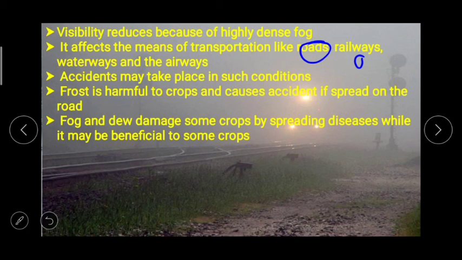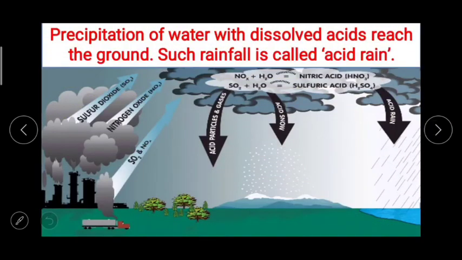Frost is harmful to crops and causes accident if spread on the road. Fog and dew damage some crops by spreading diseases, while it may be beneficial to some crops. It depends on the situation and the crops in the field. Now one more and the last point of this topic, that is acid rain.